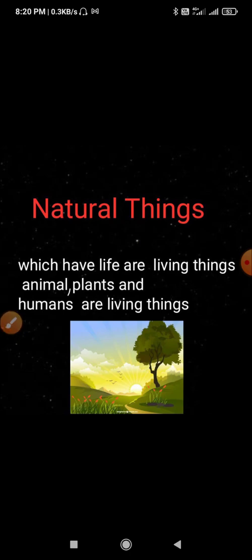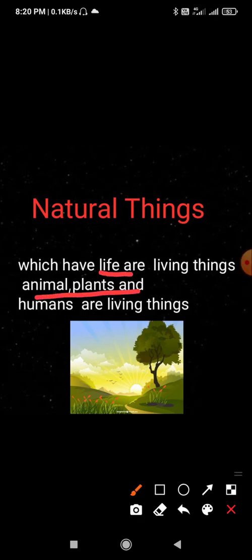The things which have life are called living things. What are living things? The things which have life are called living things, like animals, plants, human beings, etc. All other things that do not have life are called non-living things. This is the difference between living and non-living things. Living things have life and non-living things do not have life.